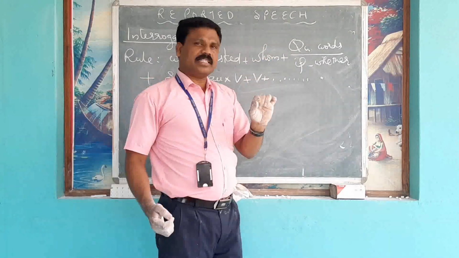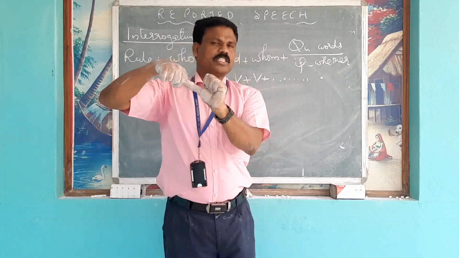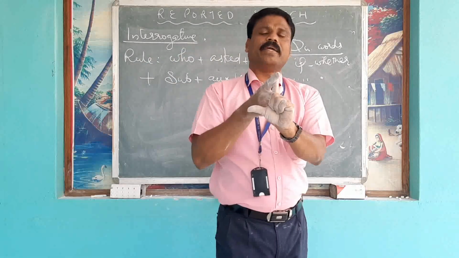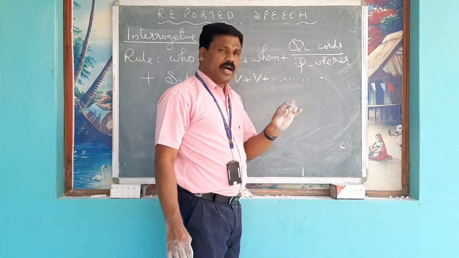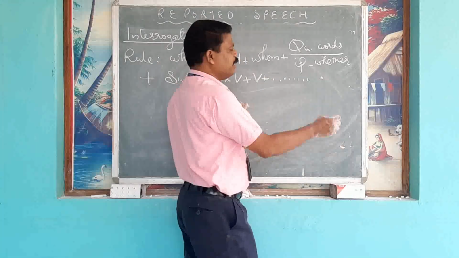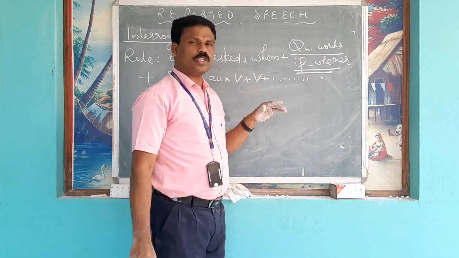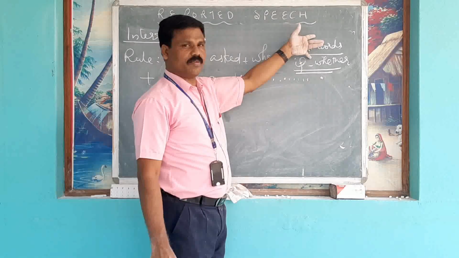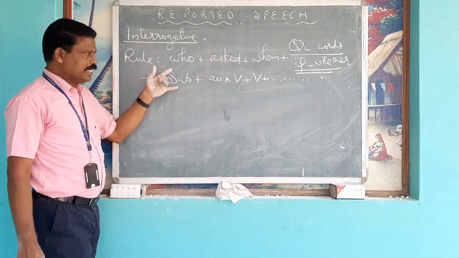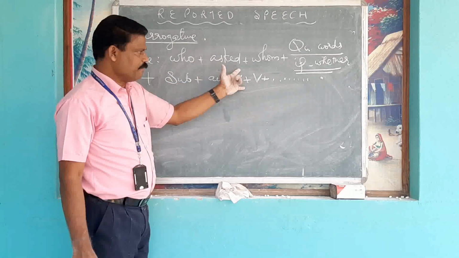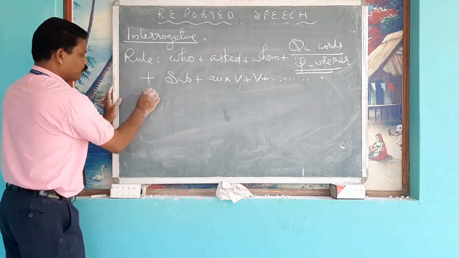And you know that there are two types of interrogatives. One begins with the question word and another begins with an auxiliary verb. अगर interrogation auxiliary verb से शुरू होते हैं, so you have to add if or whether. अगर question word है तो you have to write the question word. Then question word के बाद subject, then auxiliary verb, then verb and the remaining part, then finally full stop.